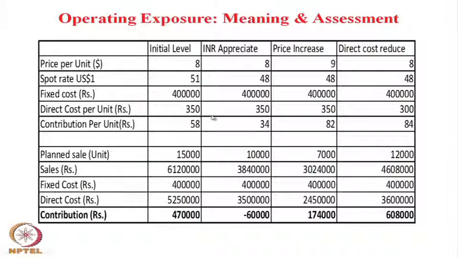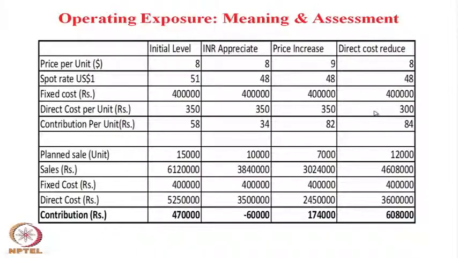The company reduced the direct cost per unit from 350 to 300 by increasing efficiency, by reducing the raw material cost, and by paying lower salary wages to employees. However, they reduced the unit price of export from $9 to $8.